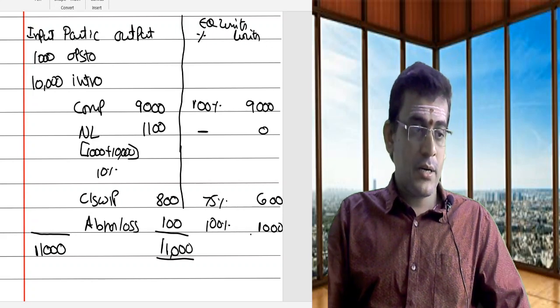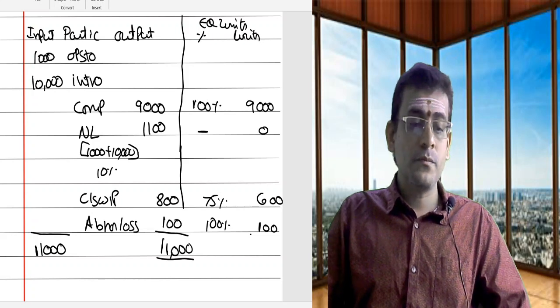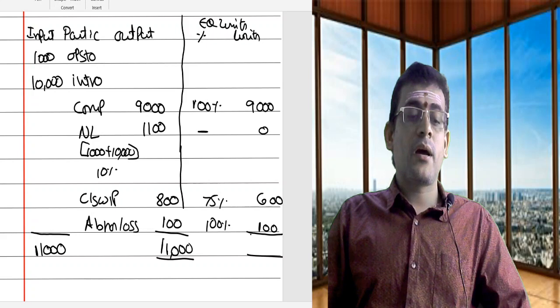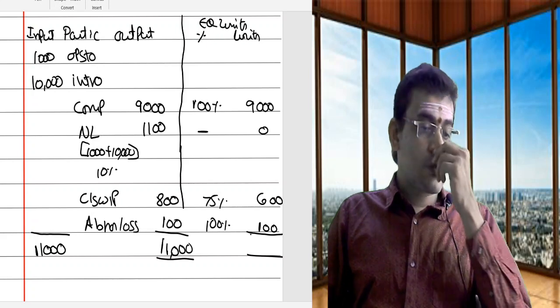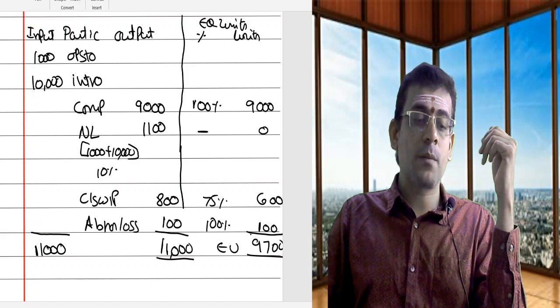Sorry, this is 100, not 1000. Now, what is this total coming to? This total is 9,600 plus 100, so 9,700 is the equivalent production.